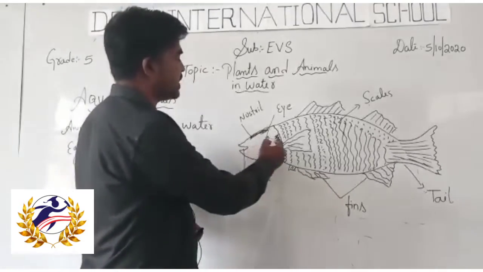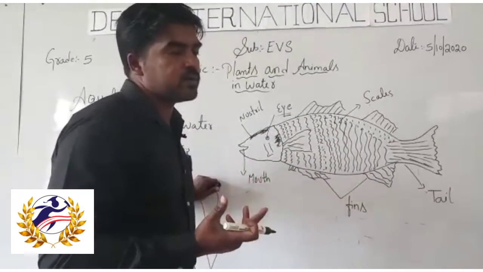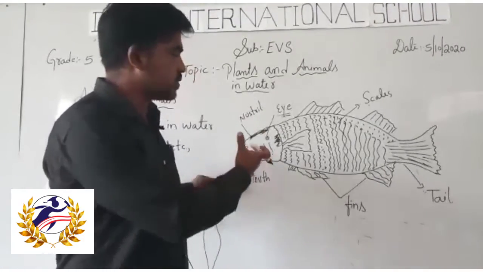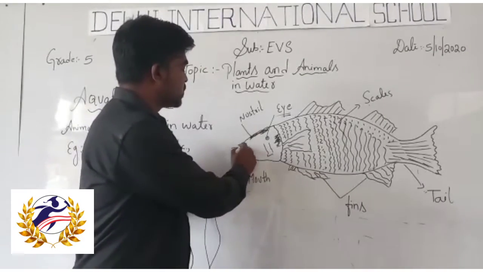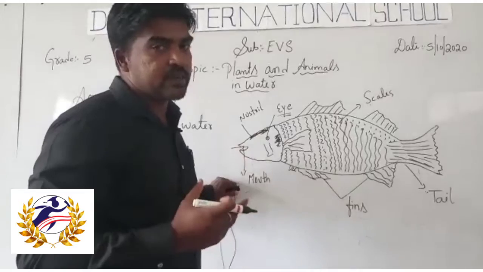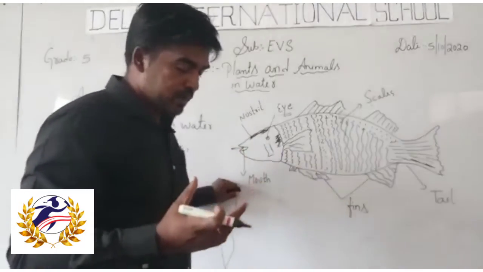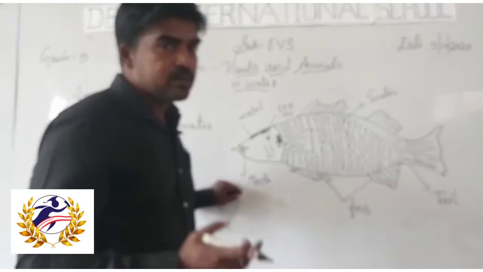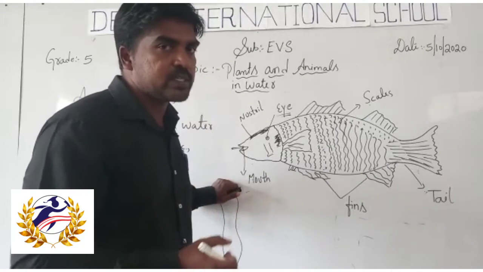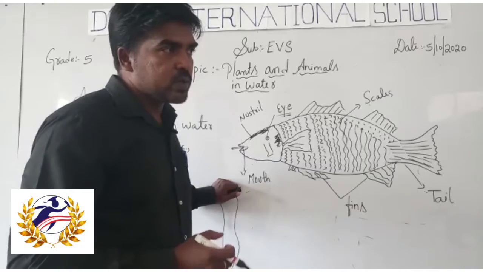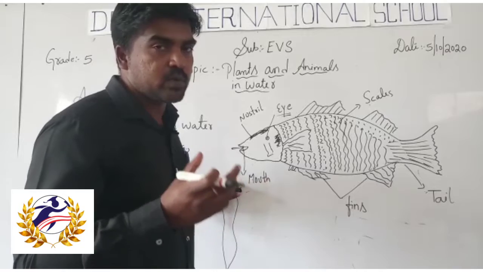These parts help the fish survive in water. Just as these are important for us, they are important for fish too. For breathing, fishes use the mouth, because they need oxygen, just as we do.